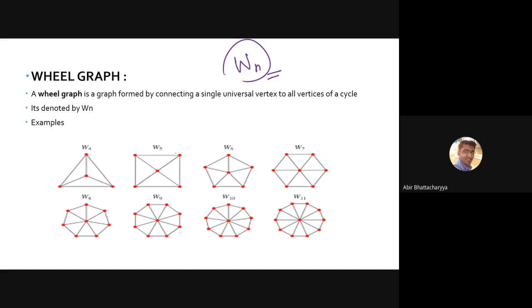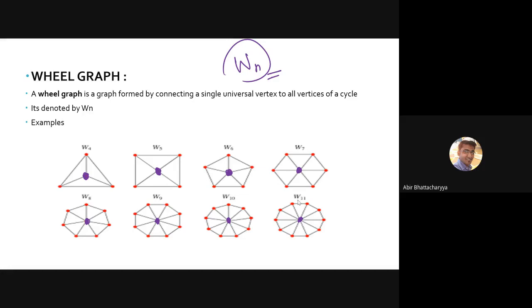We can draw this graph in such a manner. There will be a center vertex for each and every wheel graph. That center vertex can be joined with all other remaining vertices in such a manner that they create cycles.